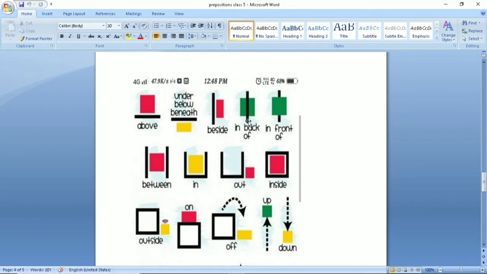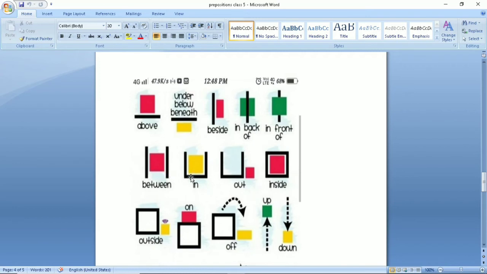In back of is very easy. Something is at the back. For example, a temple is there at my back. In front of, there is a temple in front of my house. Between is used for two persons or two things. For example, Ram is sitting between Sham and Aman.